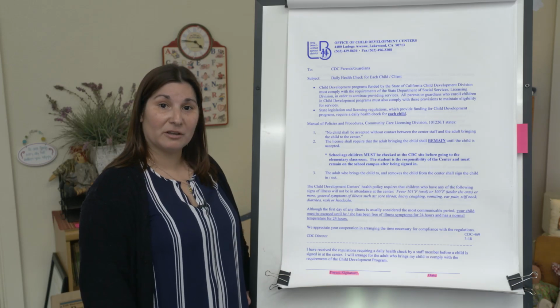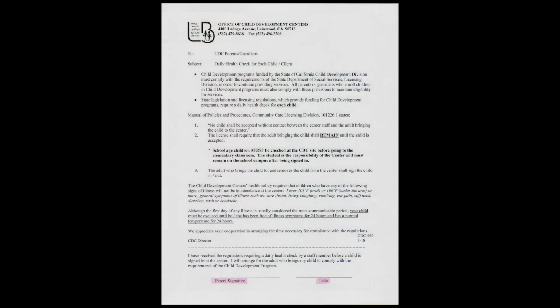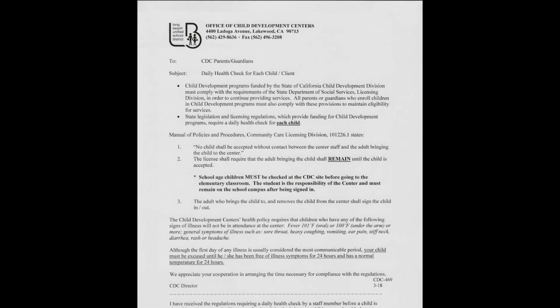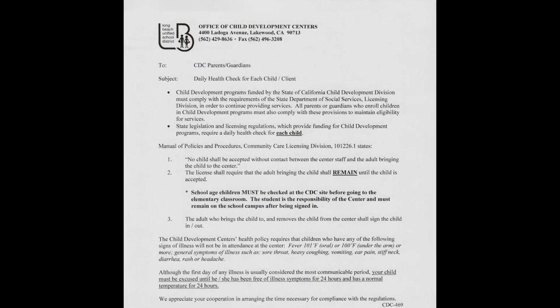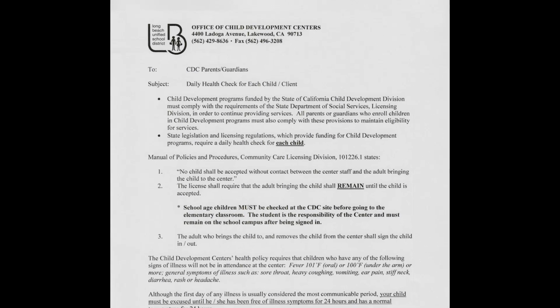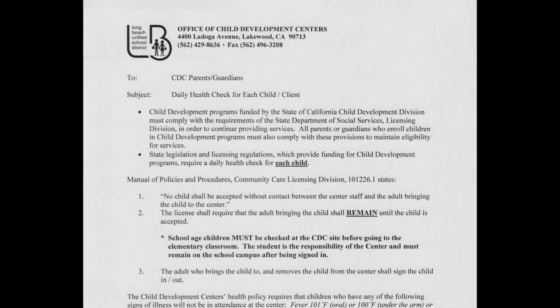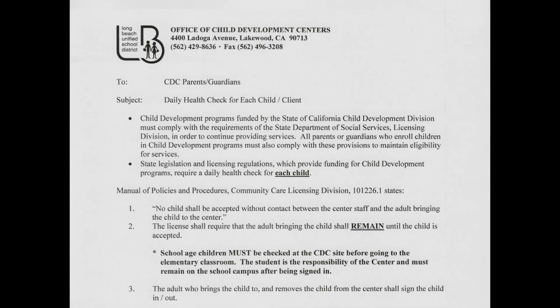This is the daily health check. Every child in our program must come to school healthy and able to participate in all the activities. If your child has been sick with a fever of 101 or higher, we ask that you keep your child home for at least 24 hours until your child is completely symptom-free without the use of medication.